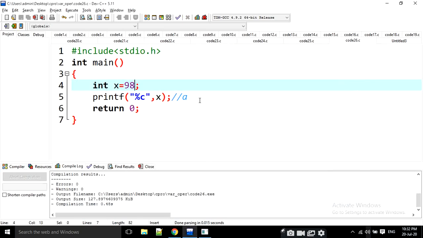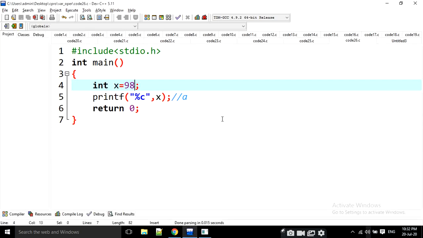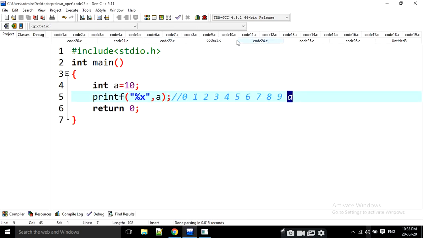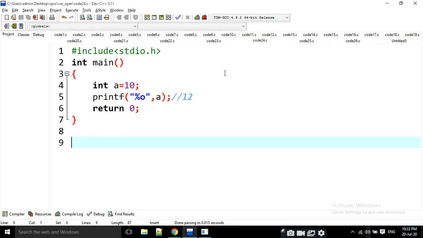yes, that's it. These 26 MCQs belong to how variables are declared, how the operators work, and how some printf statements work, and I have covered all the concepts here. I am going to place all these 26 codes on GitHub, and I will provide the link in the description also. Just practice all these questions, modify the code and execute it in another way. Okay, everything. That's it. Thank you.